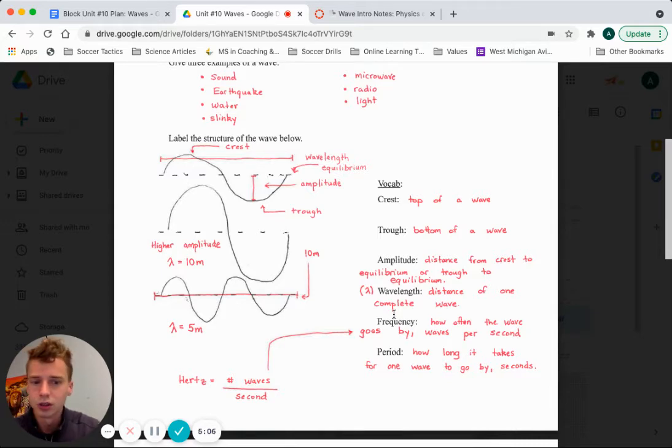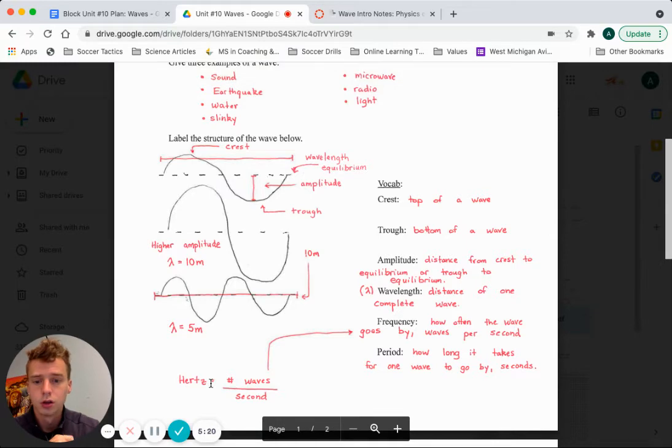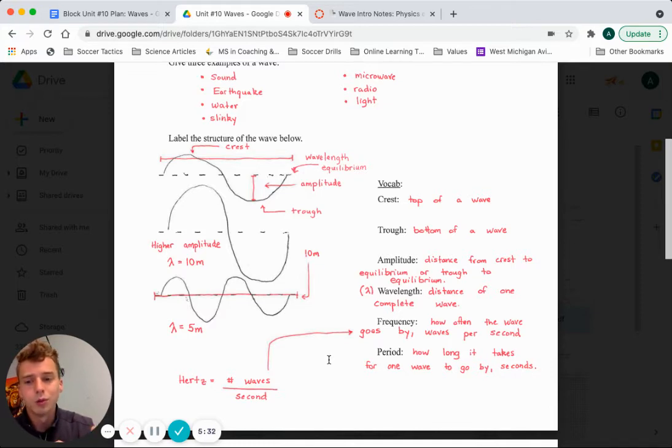Wavelength is really simple. It's just the distance of one complete wave, right? The length of one complete wave. Frequency is just how often the wave goes by, so the waves per second. This is often measured using the unit hertz. Again, that's the number of waves divided by the amount of time or seconds that it took, right? Period, this is a very similar term, but in this case, it's not how many waves go by in a certain amount of seconds or 1 second. This is how long it takes for one wave to go by.